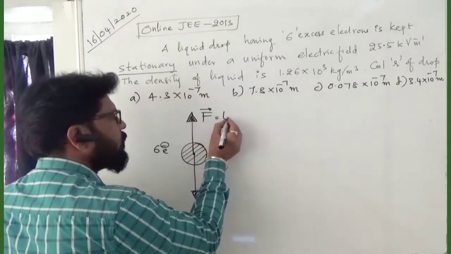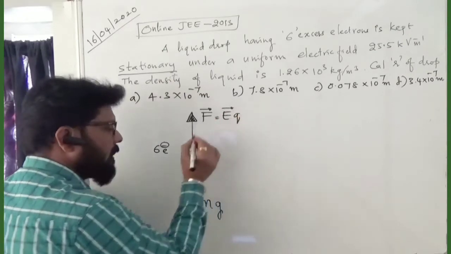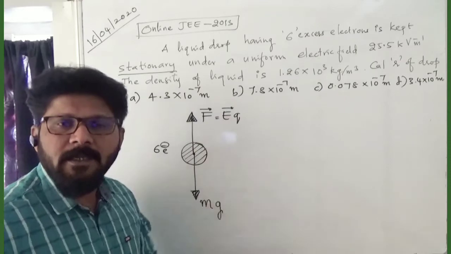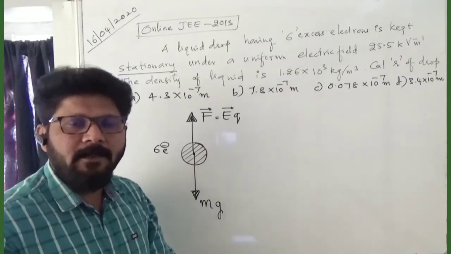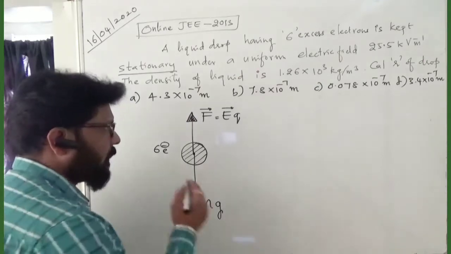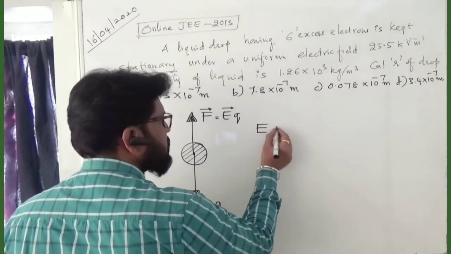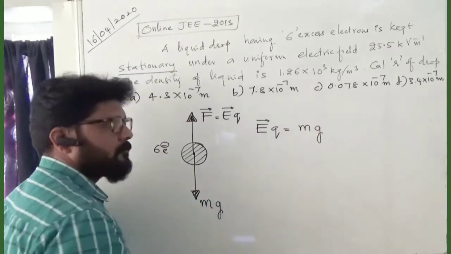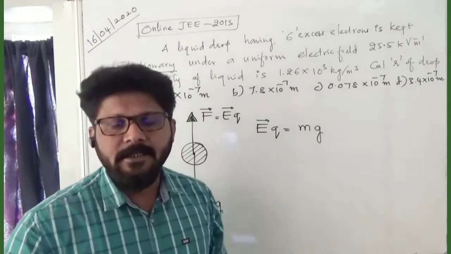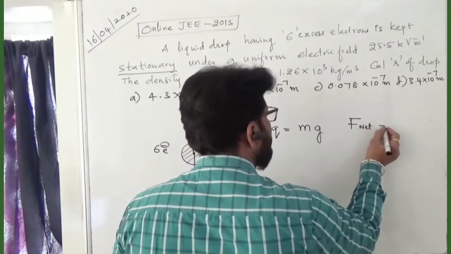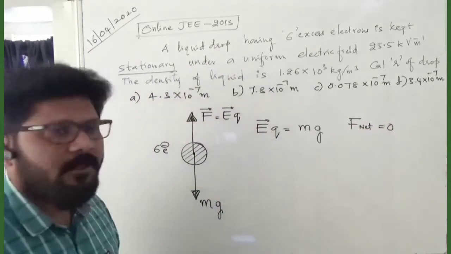This force is nothing but E into Q. It should act upward; then only it will be stationary. mg should be balanced by EQ. Both should be in equilibrium, then the net force will become 0, and it will be stationary or at rest. That means EQ should balance m into g. Net force is 0, then it will come into stationary equilibrium.